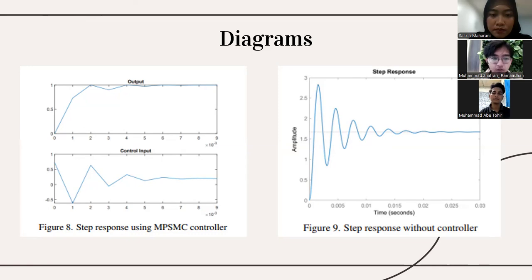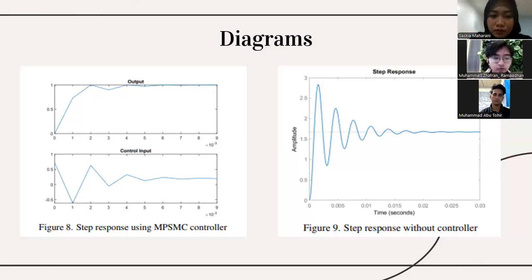As we can see, the output oscillates significantly with multiple overshoots and undershoots. The amplitude varies between approximately 0.7 and 2.9, which indicates very poor stability. The settling time is 0.017 seconds, which is quite slow. Most importantly, the final value stabilizes at 1.67.